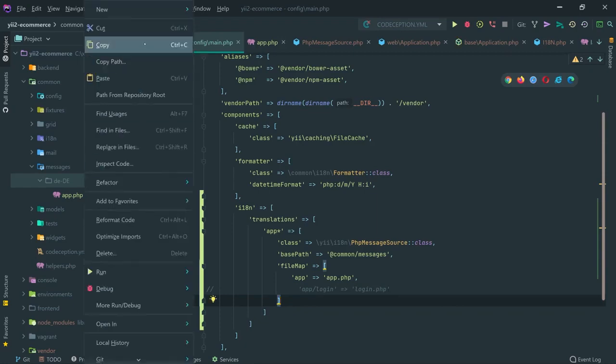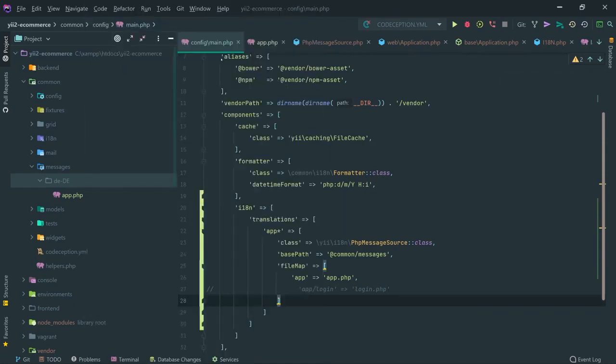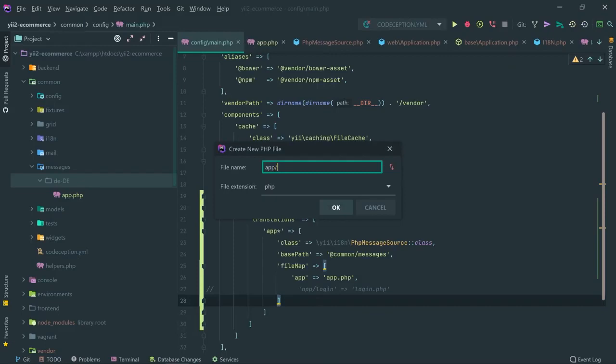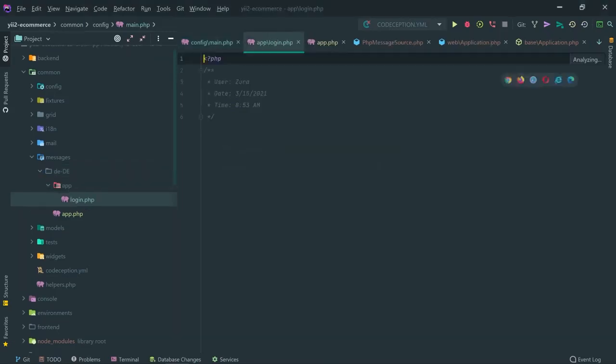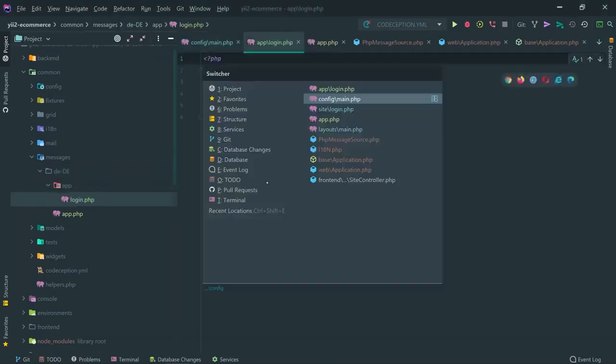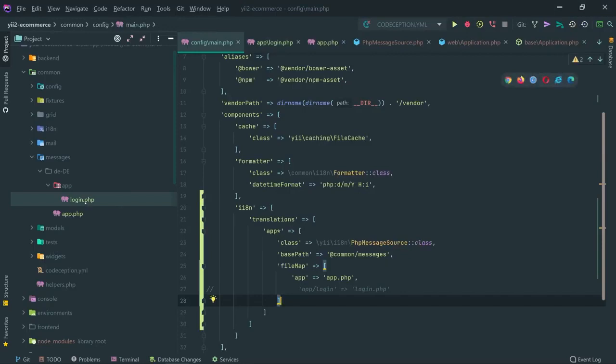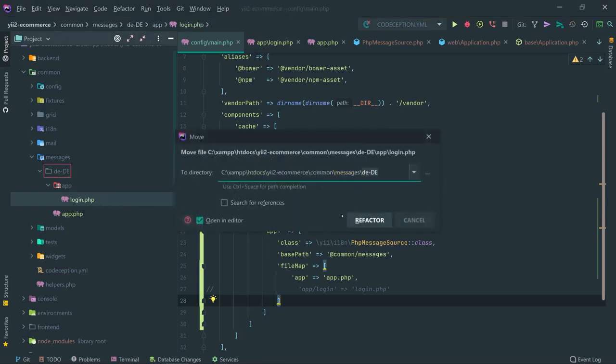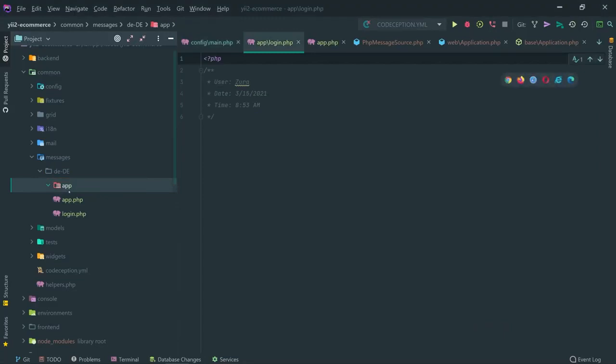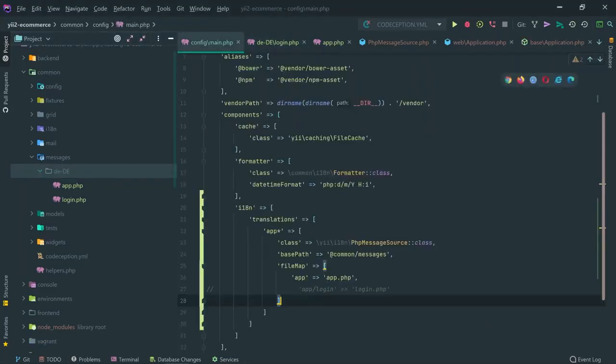It will look up the file inside the app folder/login.php. So this is where it will search for that file. But I would like that login.php to be next to the app.php, and that's why I'm going to move this into the de folder, and I'm going to configure it like this.